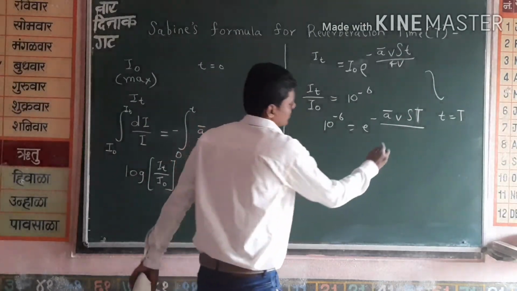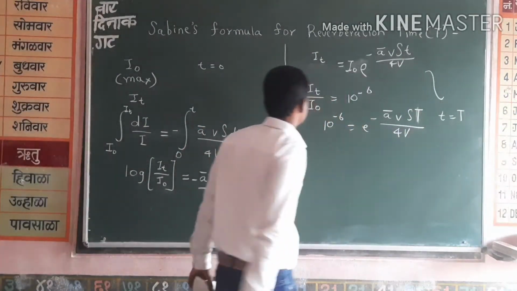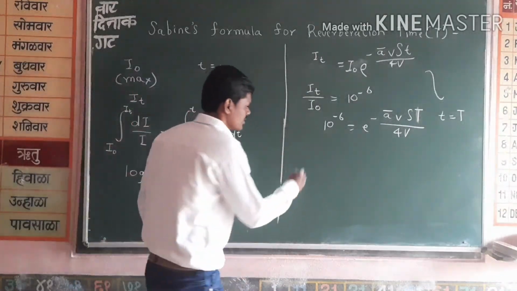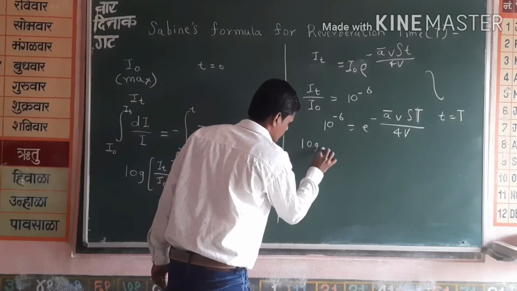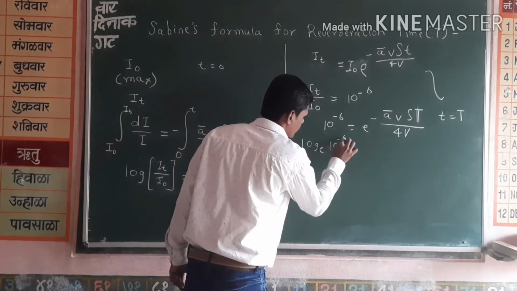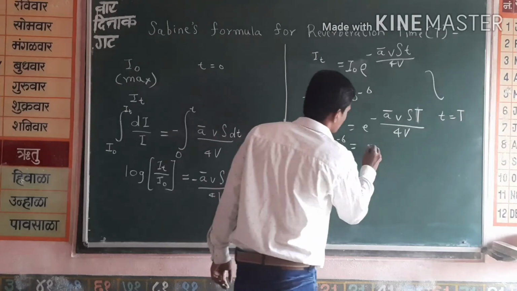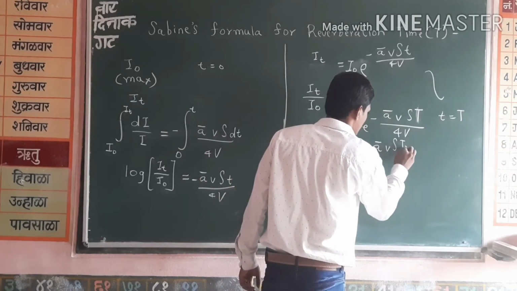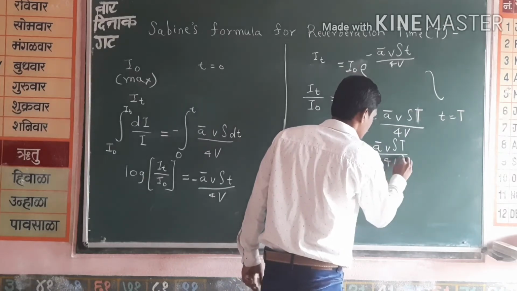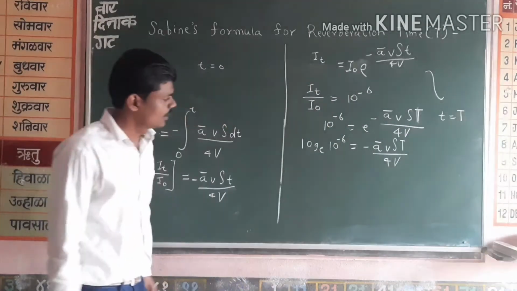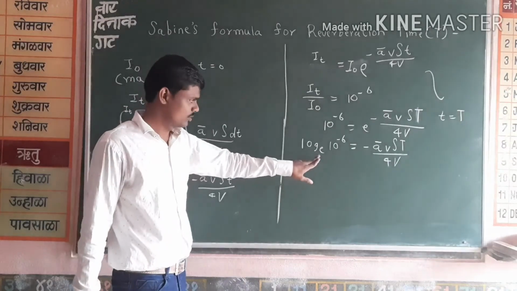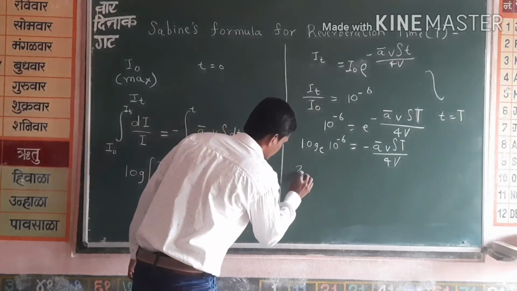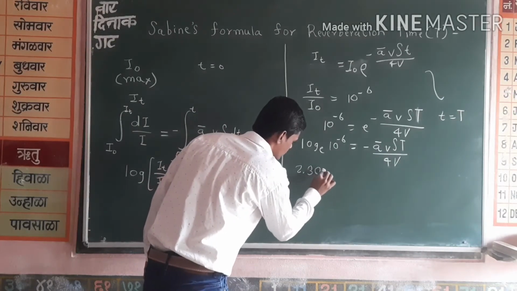Now completing the formula 4V. Taking natural log on both sides, that is log to the base e of 10 to the power minus 6 is equal to minus A bar v capital S capital T by 4 capital V. Now this log has base e, and we are converting it into base 10. So we have to multiply this side by 2.303.